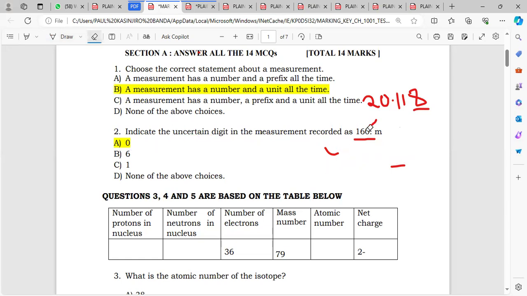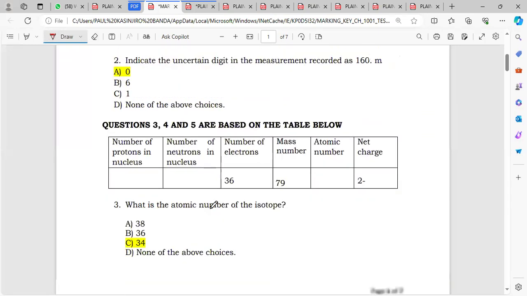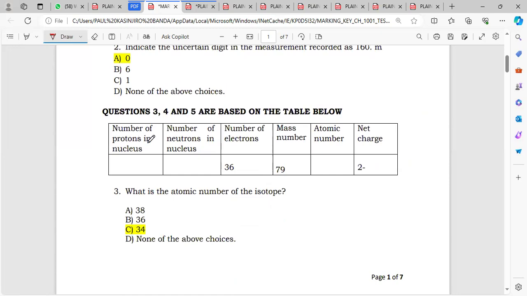Let's go to number 3. They are saying questions 3, 4, 5 are based on the table below. In this table, we have the number of protons in the nucleus, number of neutrons in the nucleus, number of electrons, mass number, atomic number, and then the net charge. Before you answer this question, you have to know the definition of all these terms. The number of protons is just the number of protons. The number of neutrons is just the number of neutrons.